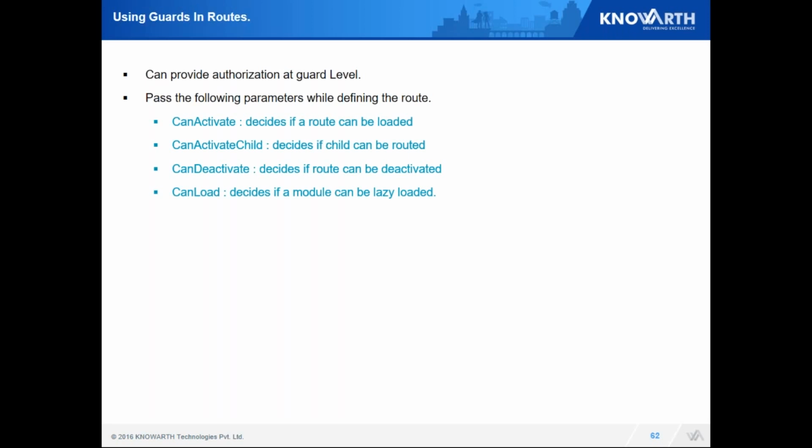Those methods basically decide whether the person having that role can go to that route or not. canLoad is also provided, from where we can check if a lazy loaded module can be loaded or not.